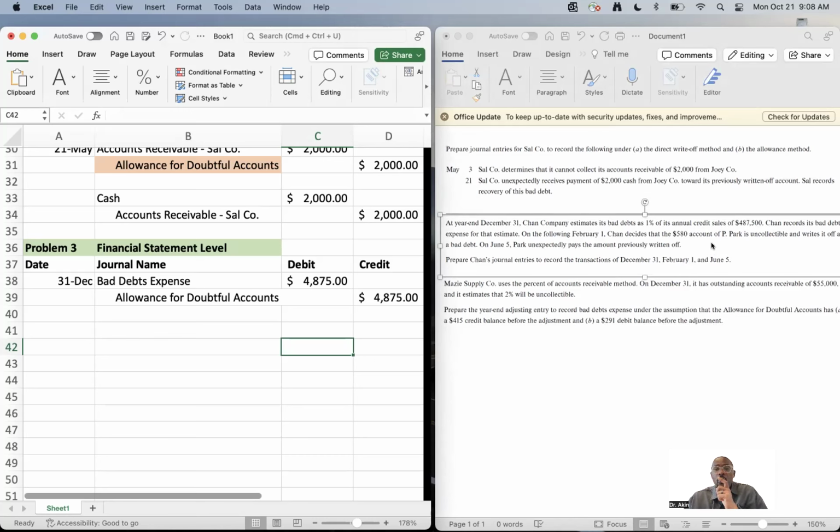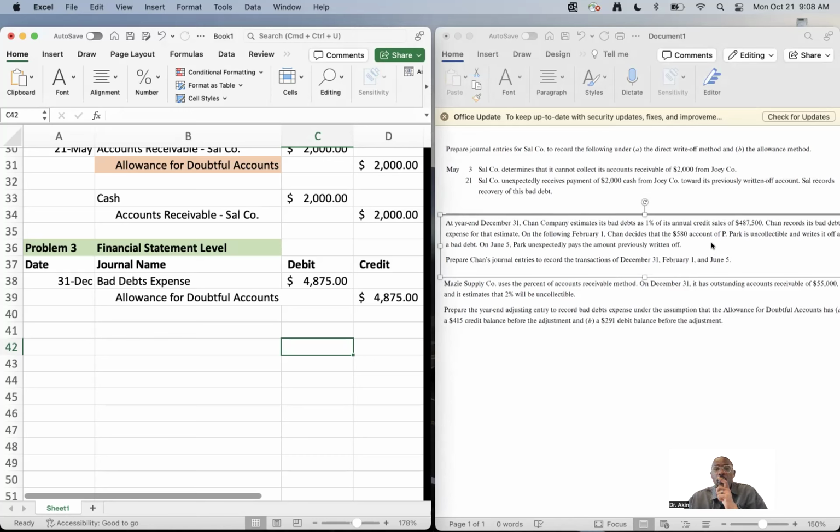Again, we've done this, so we just keep the same energy here. If we are saying 580 is uncollectible under direct write-off, what do we do? We're going to debit bad debt expense for that 580. And what are we going to credit? Accounts receivable, P Park. You should be a pro at this. So we remove it from P Park's accounts receivable account.